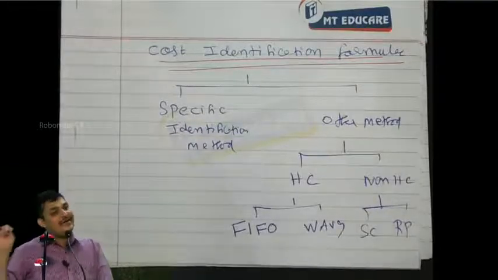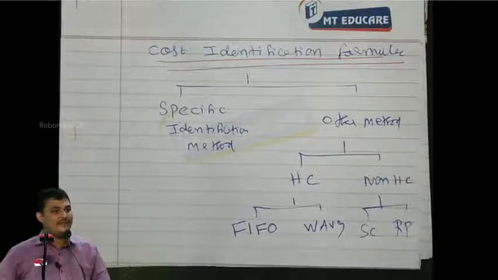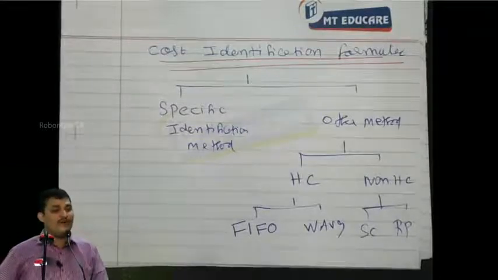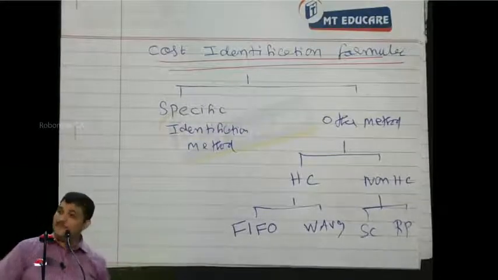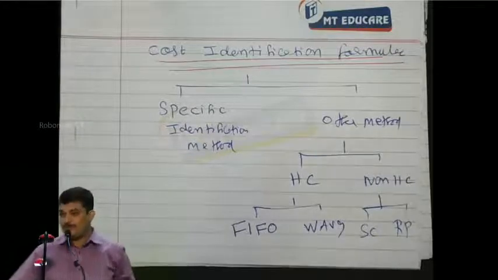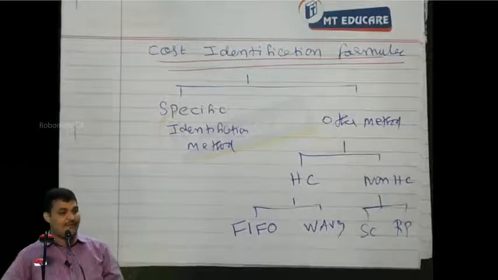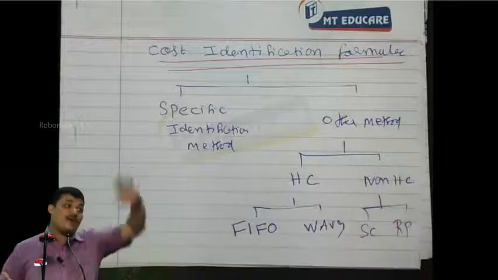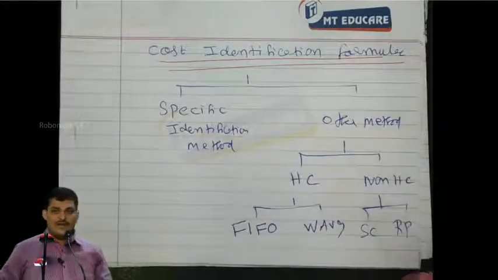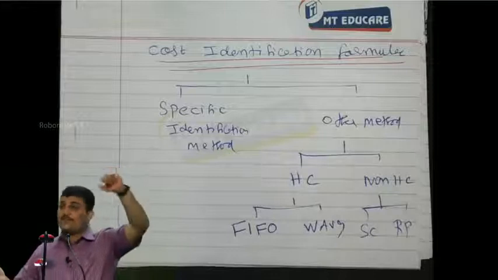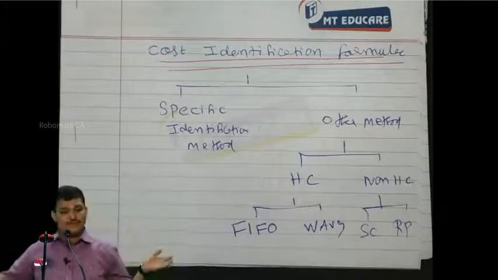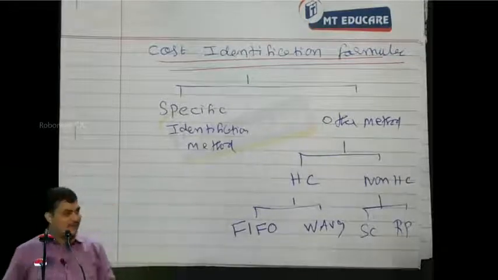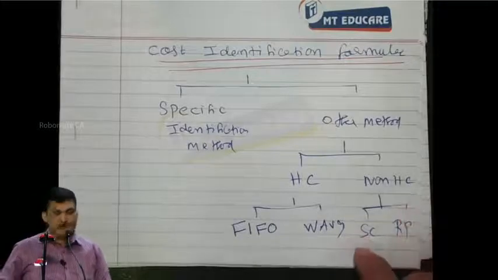A predetermined price is what we call the standard cost, correct? So valuing such stock at the predetermined cost price is what we call the standard costing method, irrespective of the purchases that have been made. Historical cost means the valuation will represent the actual cost incurred only. The valuation is representing some cost which is already incurred, whether it is FIFO or weighted average. But the standard costing method may not follow the cost actually incurred. That is what we call standard costing.